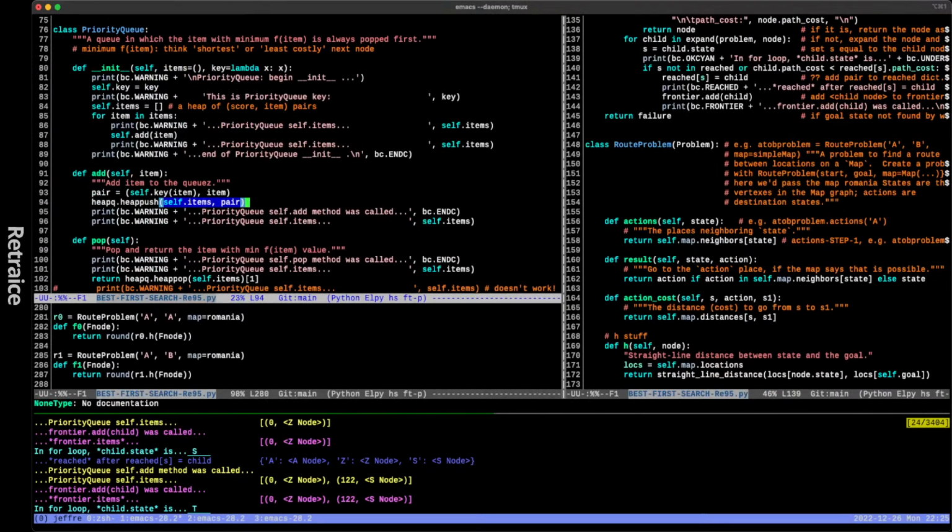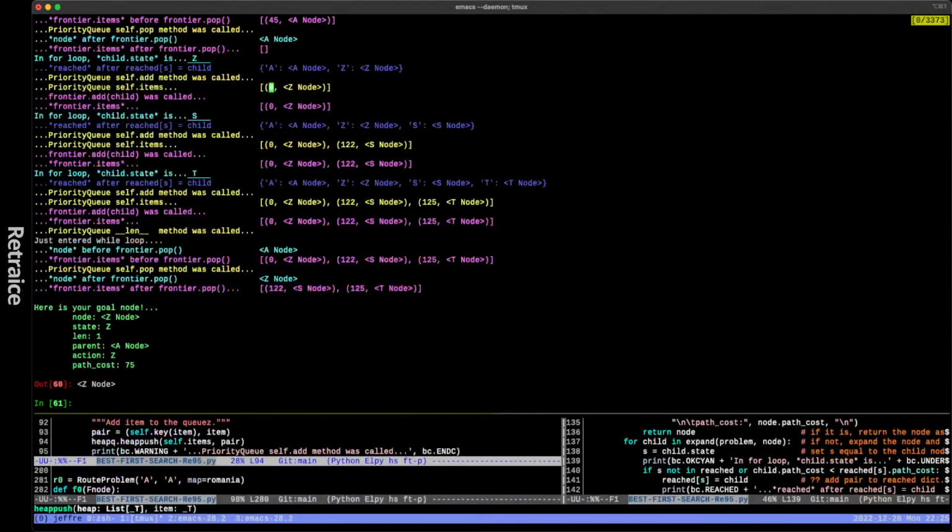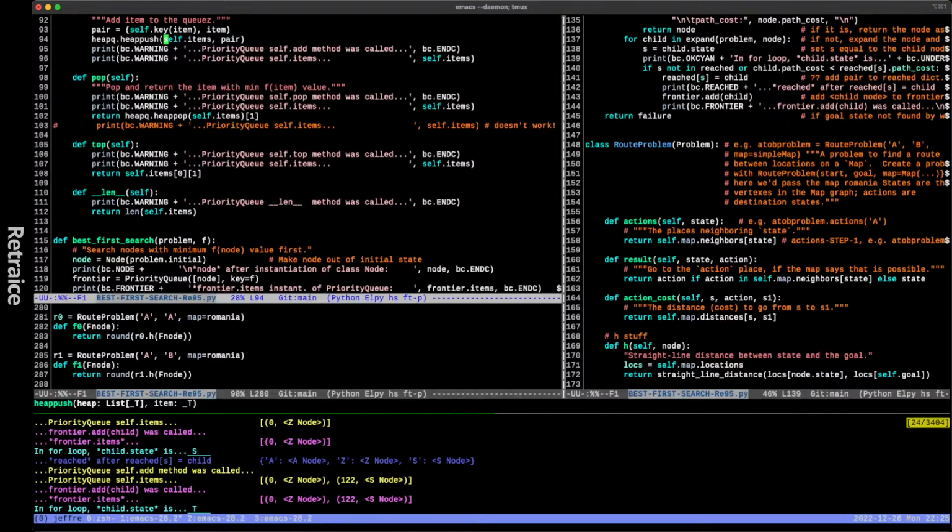The items pair. Okay. So key of item right here. Got this? I know it's kind of hard to follow, but key of item, that is calling our evaluation function on the item, and then making a little tuple out of that, so that when you push something onto heapq, which is inside of PriorityQueue, which is our, what is it called again? I've forgotten. It is our frontier.